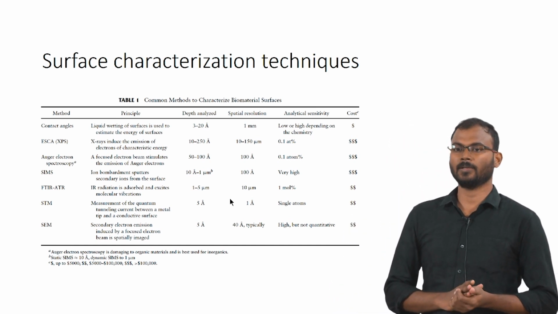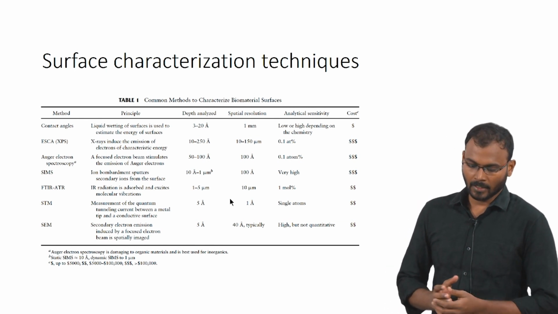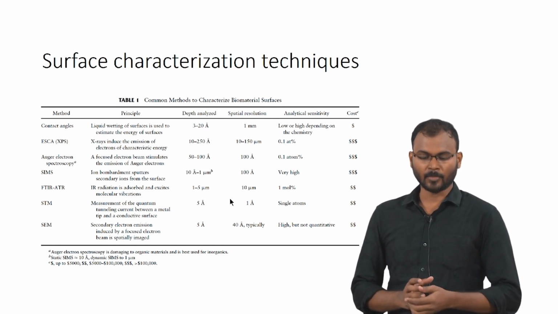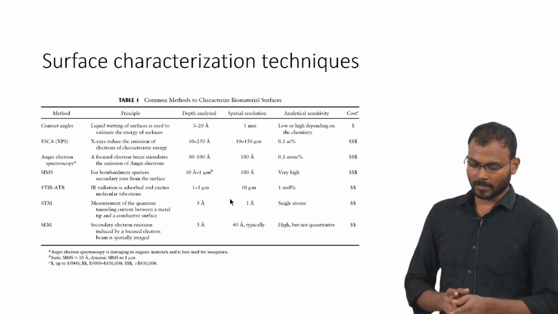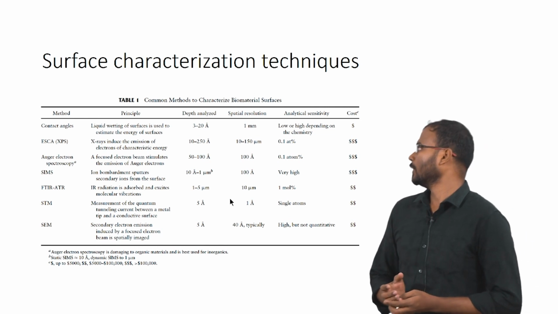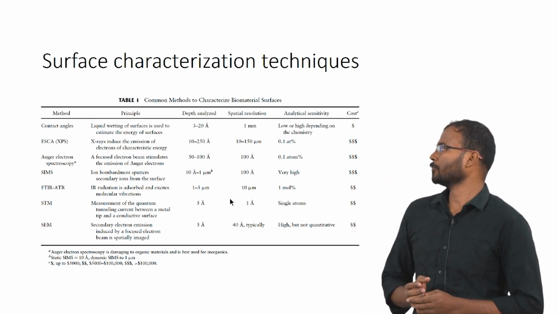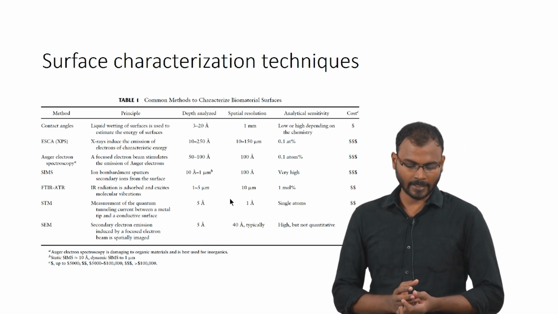Coming to surface characterization techniques, as I told you earlier: contact angle analysis, XPS, Auger electron spectroscopy, which involves the Auger electrons, then secondary ion mass spectroscopy, known as SIMS, then FTIR, STM, which is scanning tunneling microscopy, then scanning electron microscopy.